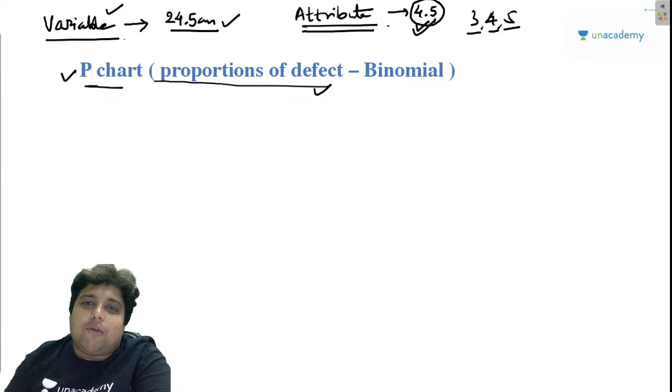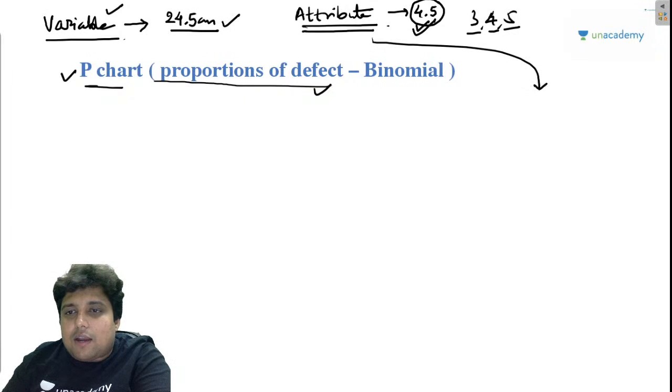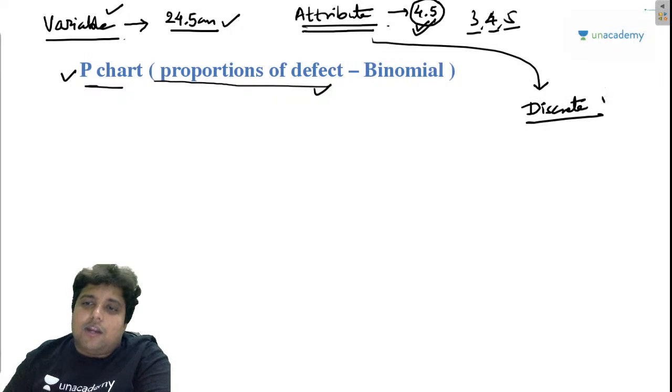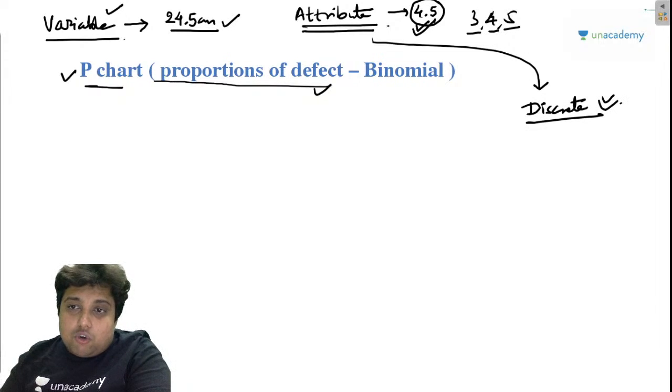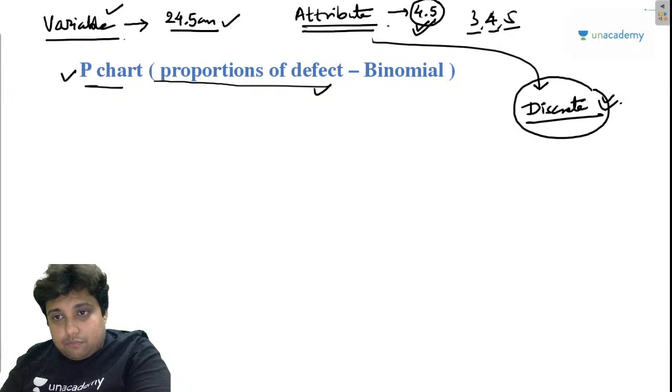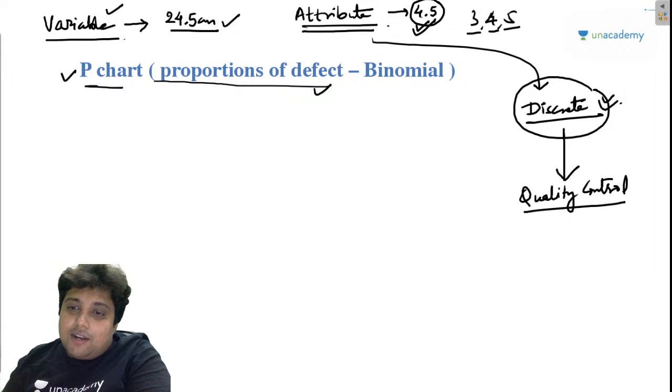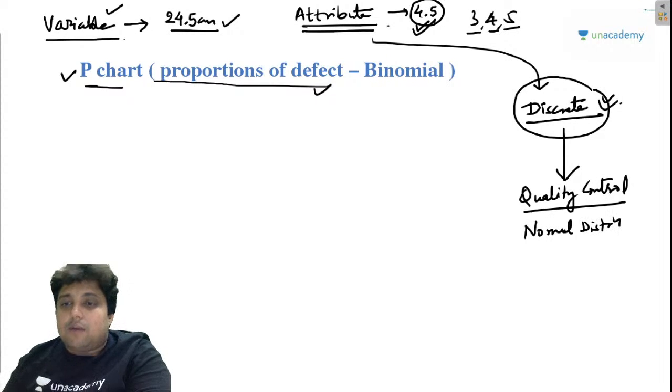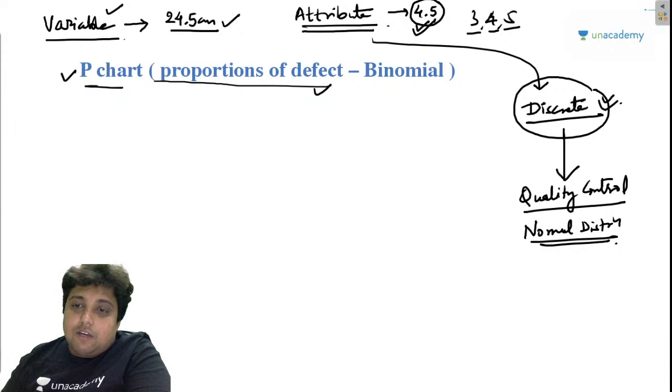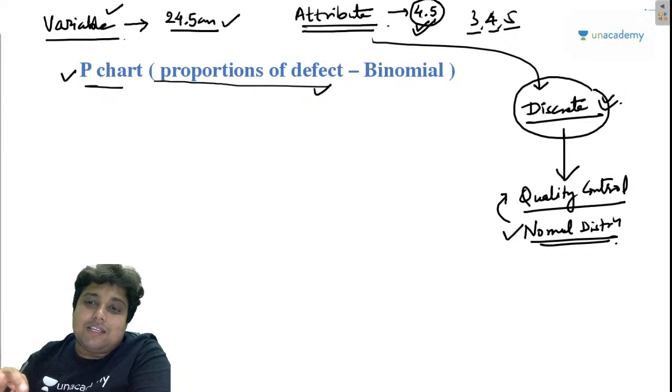So guys, number one thing that you should understand is that while we talk about the attribute chart, the function to be considered is a discrete function. It is not a continuous function. And the discrete function should be such that it can decide the quality factors or control the quality parameters, right? We have already discussed that normal distribution is the probability density function which covers the entire domain of quality control, whether 3 sigma, 4 sigma, 5 sigma, 6 sigma or whatever it is.